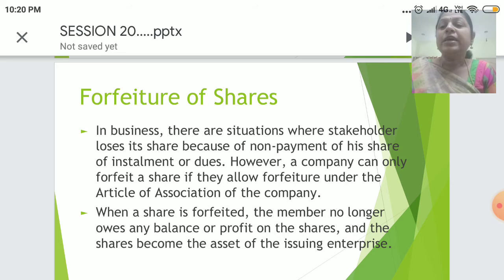Forfeiture of shares. In business, there are situations where stakeholders lose their shares because of non-payment of their share on installment or dues. However, a company can only forfeit a share if they allow forfeiture under the Articles of Association of the company. Only if the Articles of Association allow them to forfeit or cancel can they forfeit the shares. When a share is forfeited, the member no longer owns any balance or profit on the share